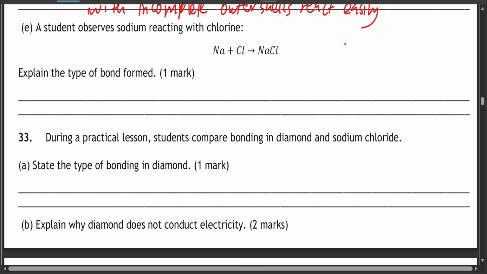A student observes sodium reacting with chlorine. Identify the type of bond formed. We say metal and non-metal is ionic bond. I think this is the 4th time it's asking.